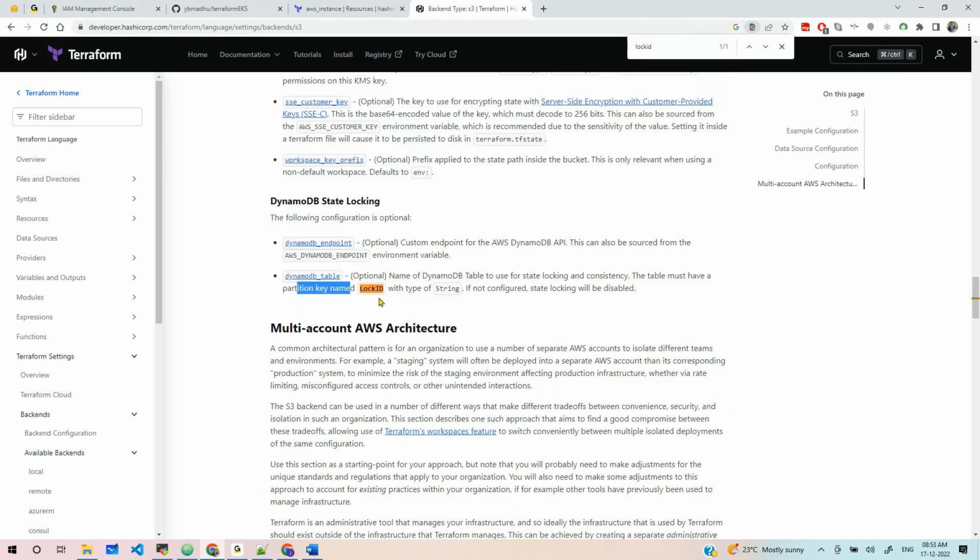This key is the one string we are passing, and the string type is LockID. That is also important.